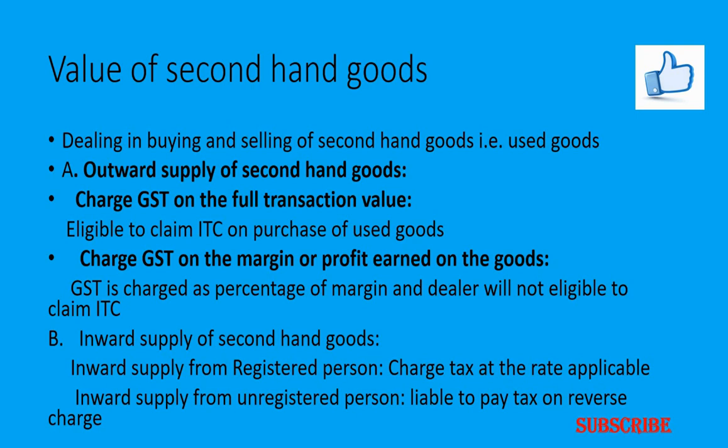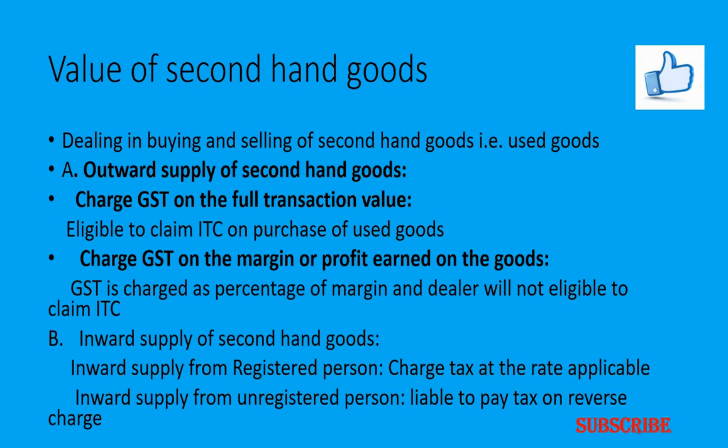However, in respect of the outward supply of second-hand goods, the dealer will have two options: charge GST on the full transaction value, or charge GST on the margin or profit earned on the goods. If charging GST on the full transaction value, the dealer is eligible to claim input tax credit on the tax paid on the purchase of used goods. Whereas in case of charging GST on the margin, the margin is the difference between the selling price and the purchasing price.